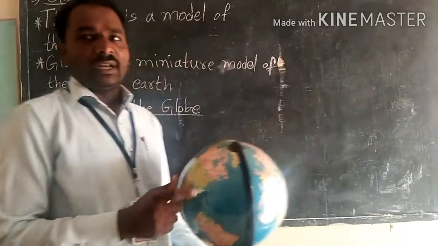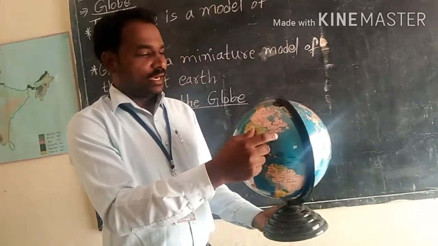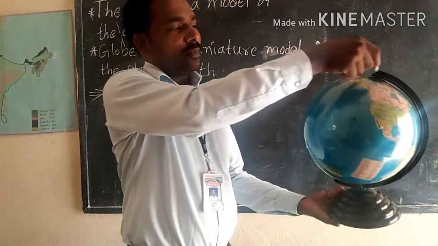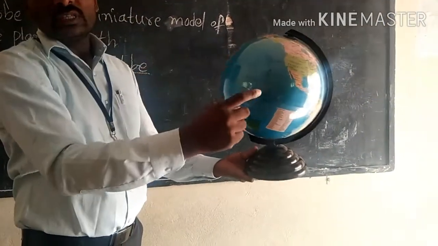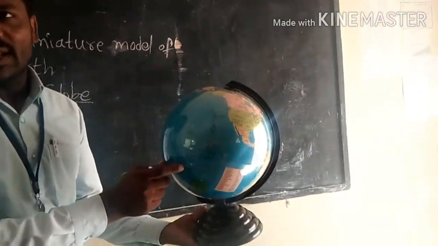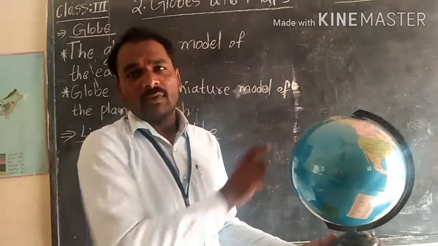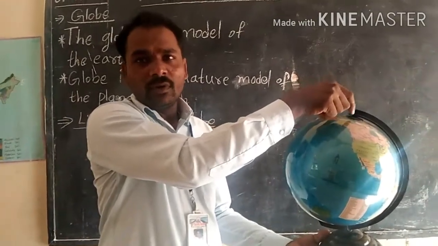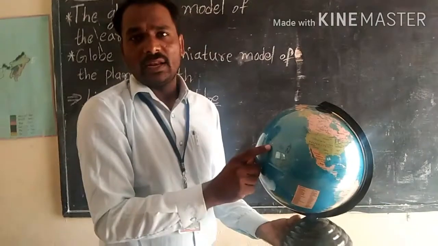And one more thing, children: there are some lines passing from top to bottom and from side to side. These lines are called imaginary lines, children.